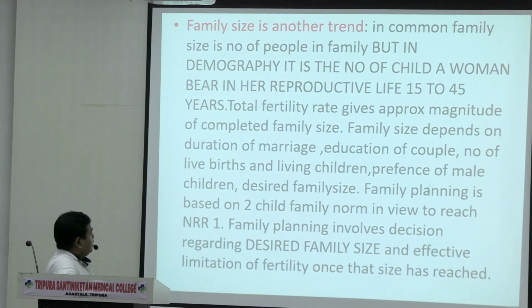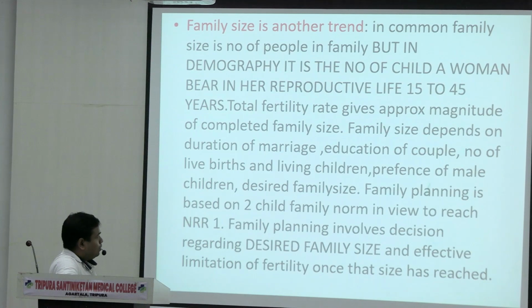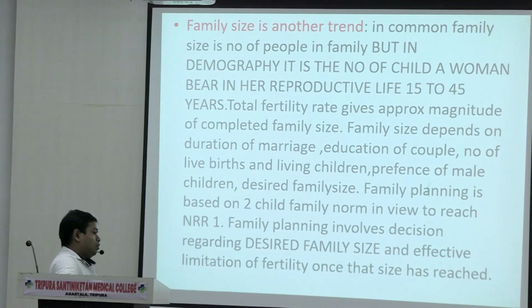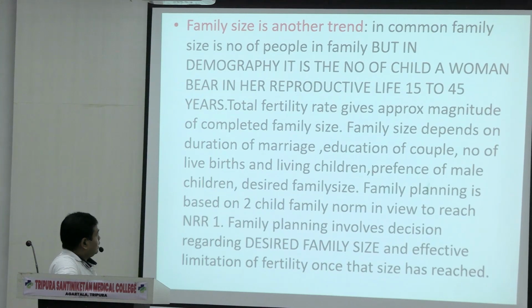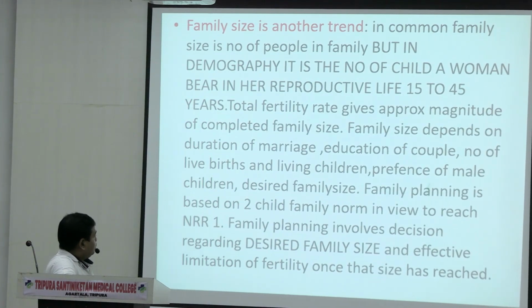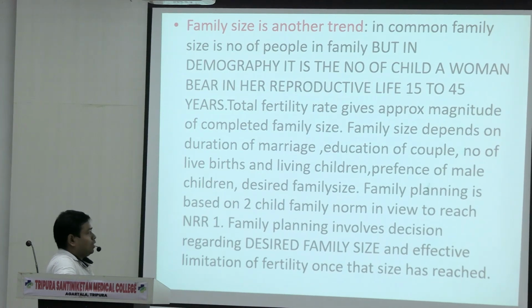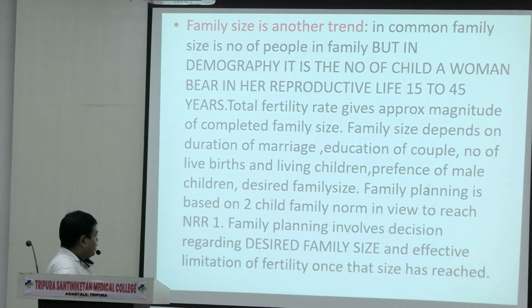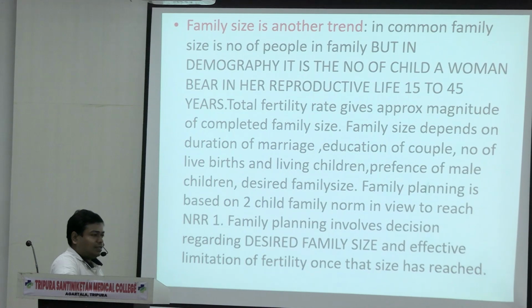Okay? Family size depends on the duration of marriage and education of the couple. Very important thing: you have to tell the factors which affect each trend. Otherwise, the examiner will not be convinced. See, the number of living children, prevalence of male children, desired family size, family planning based on the 2-child norm with a view to reach a net reproductive rate of 1. Family planning is the decision regarding desired family size and effective limitation of fertility once the size is reached.